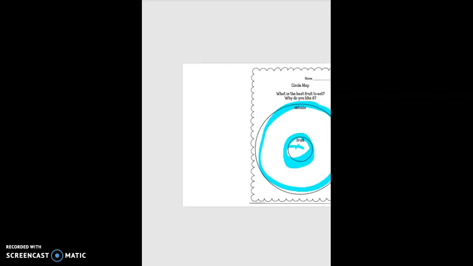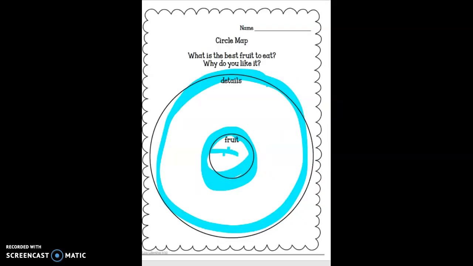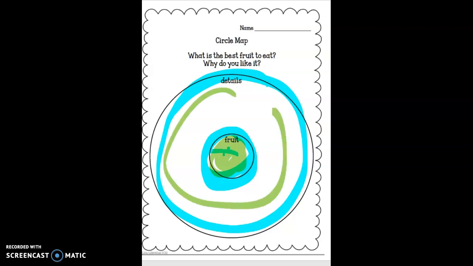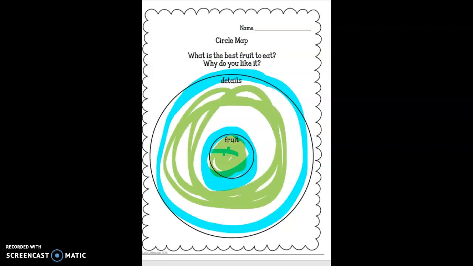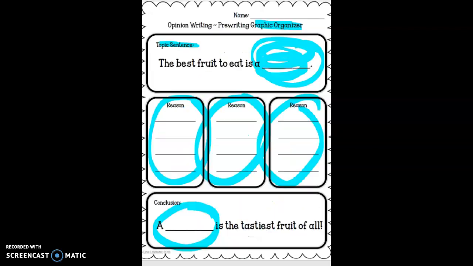a conclusion. Now, first, we talked about the best fruit to eat. Then, we filled out a circle map to talk about our favorite fruit. So in the center here, we put our favorite fruit, and then in the outer center, we put our details why we like that fruit. Then the following day, we did a graphic organizer where we did a pre-write of our opinion writing piece. You have your topic sentence, you have your three reasons, and a conclusion.